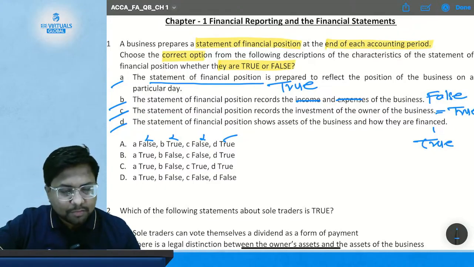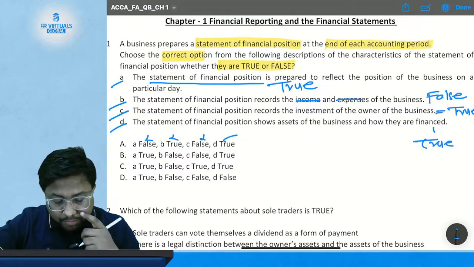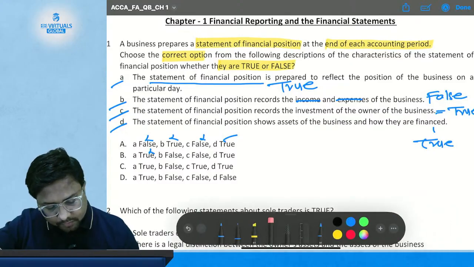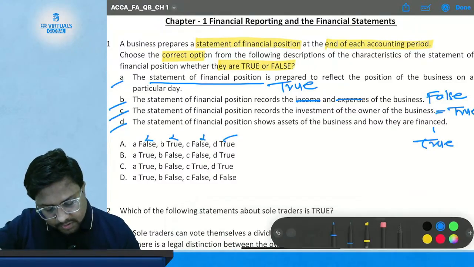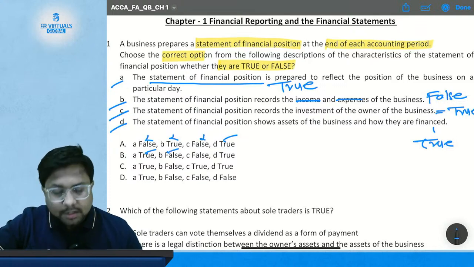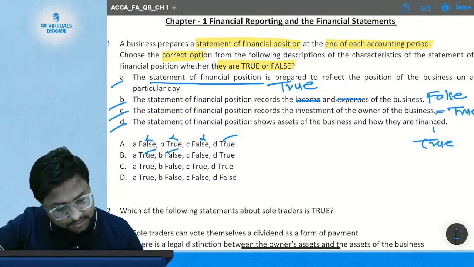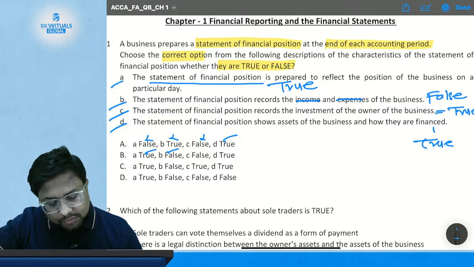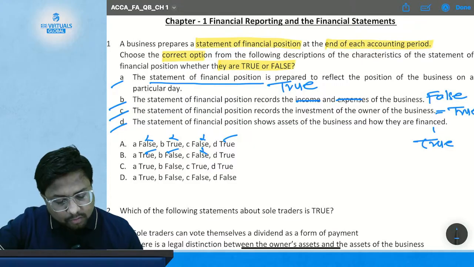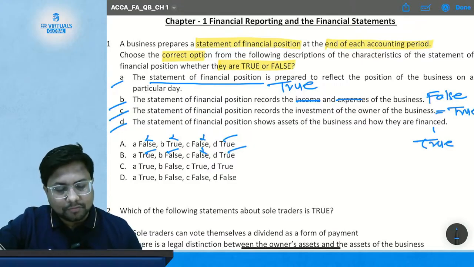Now check option number B. Option number B says statement number A is true. That is true. Then statement number B is false. Correct. Statement number C is true, but it shows false. So this is not correct. Then statement number D, true from our side, true from the option also.